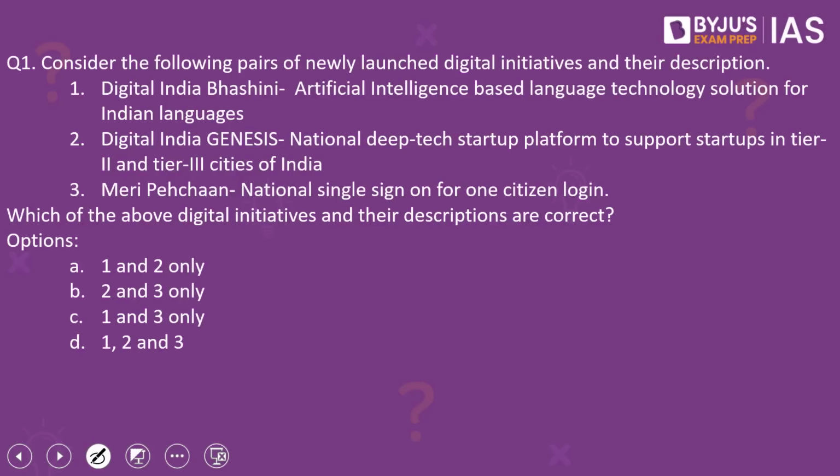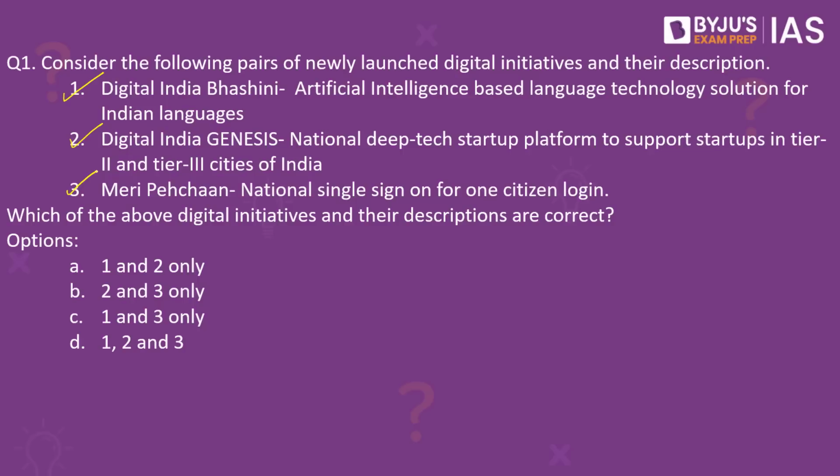Coming back to the question. Note, all the three pairs are correctly matched. Now let us understand each one in brief. The Digital India Bhashini involves using artificial intelligence technology to help in the creation of content in Indian languages. This will enable easy access to internet and digital services in Indian languages. This will help ensure digital inclusion in the Indian context.